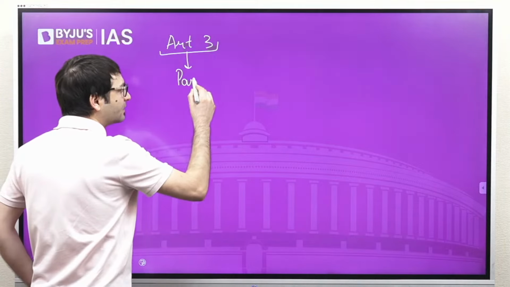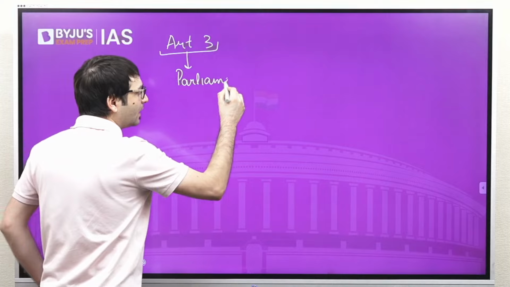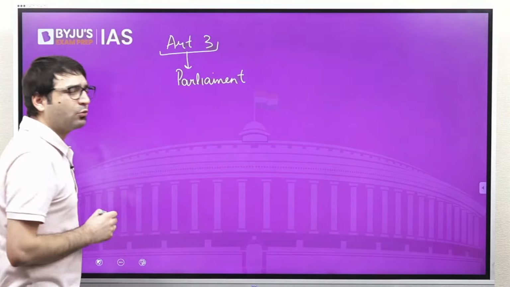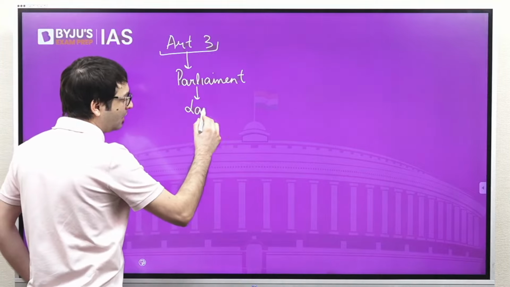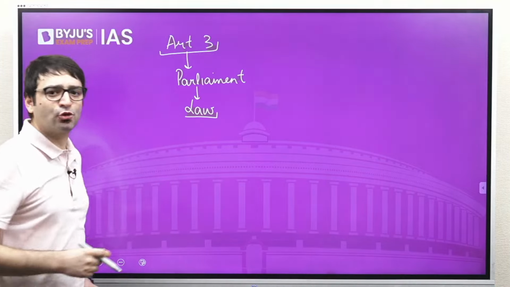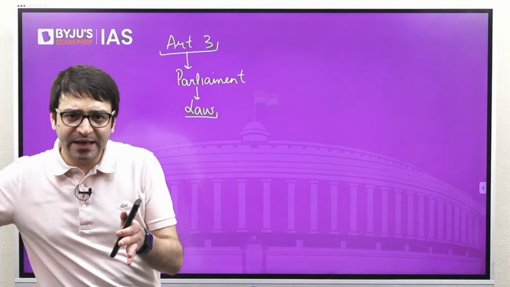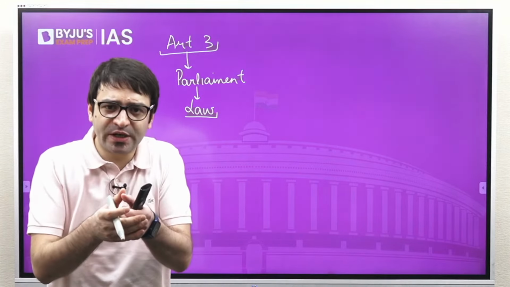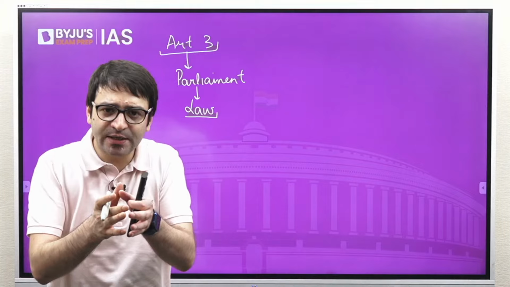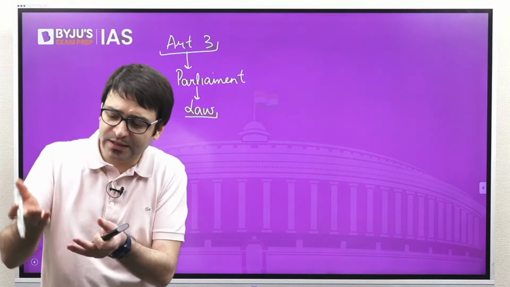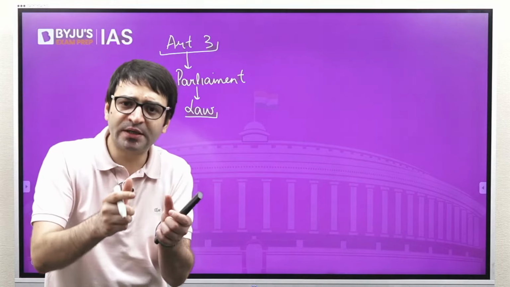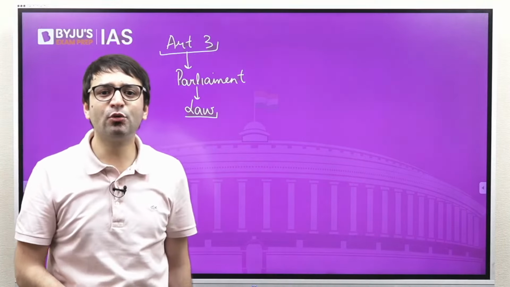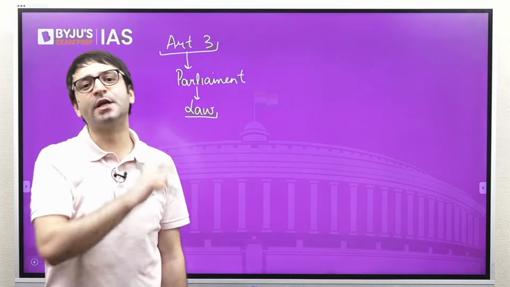Article 3 empowers the Parliament. What can Parliament do? Parliament can pass a law, and through this law, Parliament can either merge 2 or more states, divide a state into 2 or more, increase the area of a state, decrease the area of a state, alter the boundaries of a state, including change the name of a state.